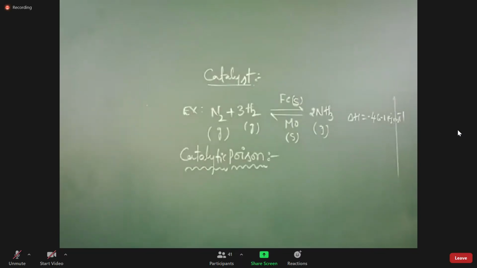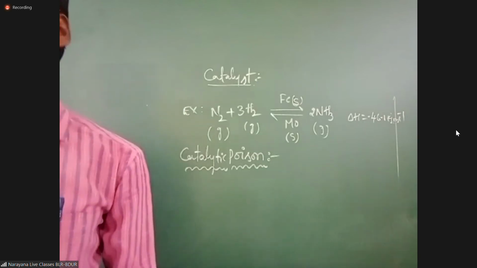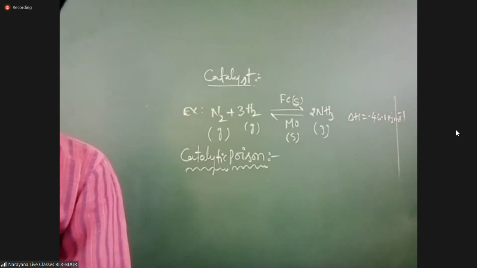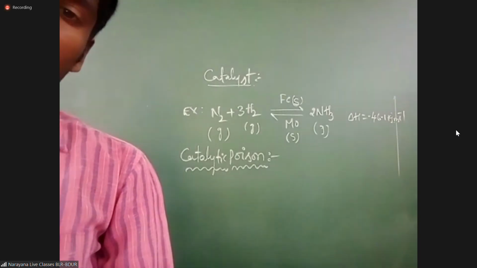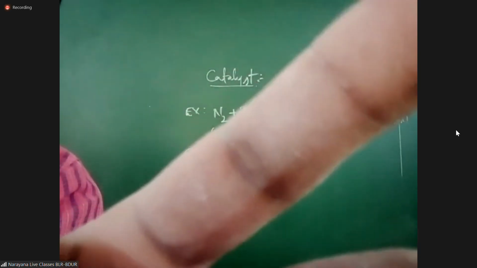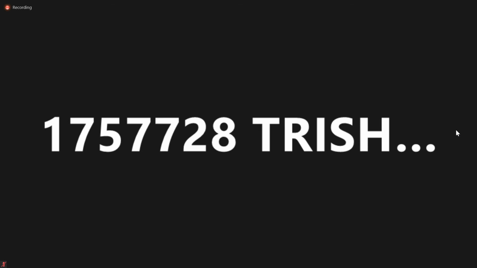Please note down, students. Catalytic poison is a chemical substance which decreases the efficiency of a catalyst.